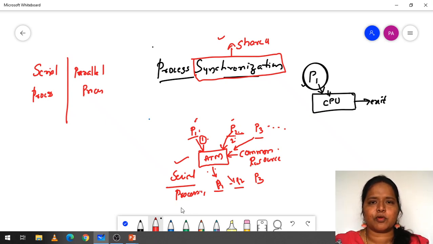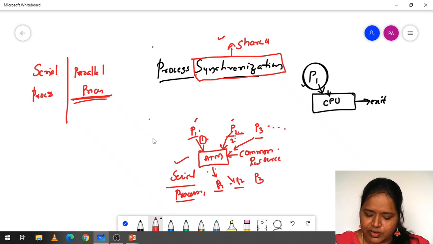So in the serial processing, we don't need to put in so many efforts. Why? Because one after another, the tasks are going to be done, and it is going to be very easy for us to do our task. So that is the serial processing. The hurdle comes when we are going to deal with the parallel processing. When we are dealing with parallel processing, there we can find much of the difficulty.